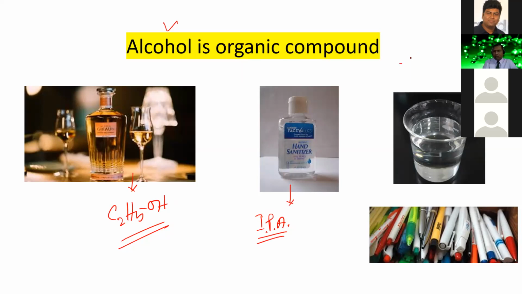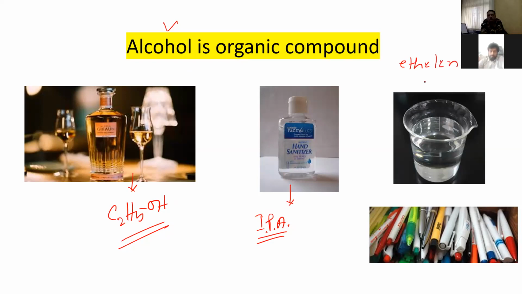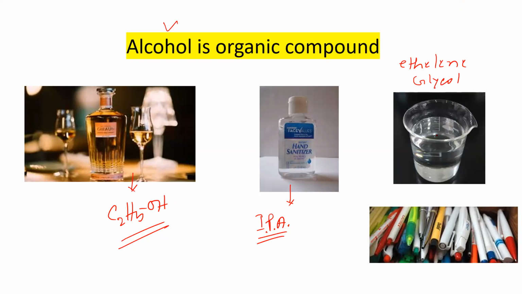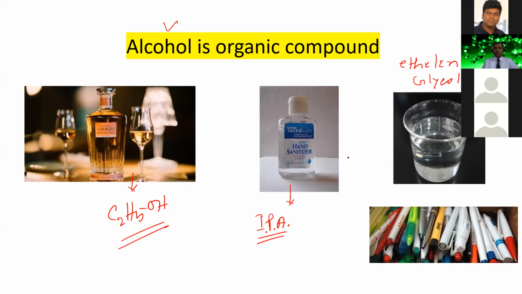Ethylene glycol is widely used as a solvent. In the ballpoint pen, we use this alcohol as a solvent. This alcohol is an antifreeze. So dear students, we see some organic compounds. The name of the organic compound is alcohol. This one is alcohol known as ethanol. In hand sanitizer, alcohol is also present. The name of the alcohol is IPA or isopropyl alcohol. And on the right side, there is another alcohol, a transparent liquid. The name of the alcohol is ethylene glycol, and that is used in the ballpoint pen.